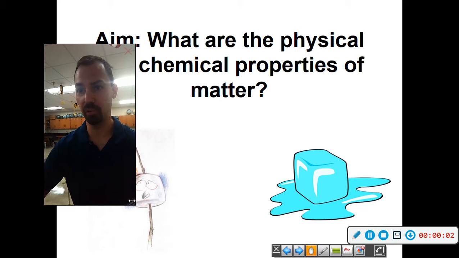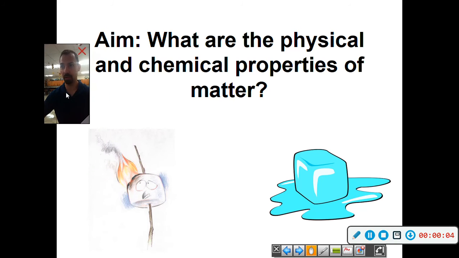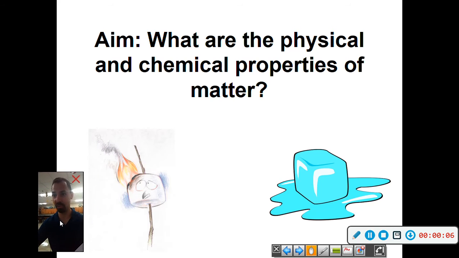Hi, Mr. Bouchard here, and I'm here to talk to you about what are the physical and chemical properties of matter. So we're going to be dealing with the physical and chemical changes. Just to give you a quick little example, this marshmallow right here is on